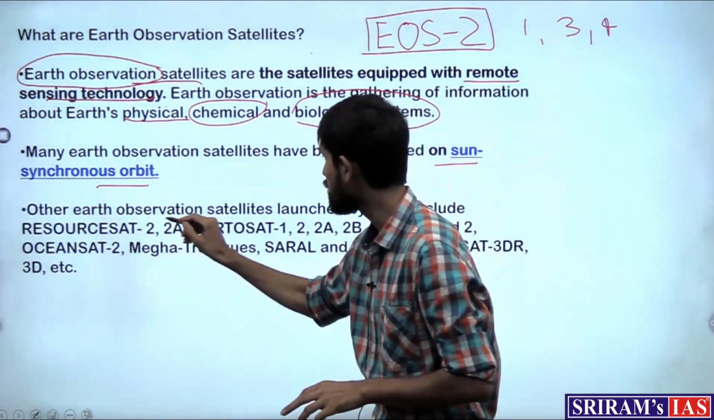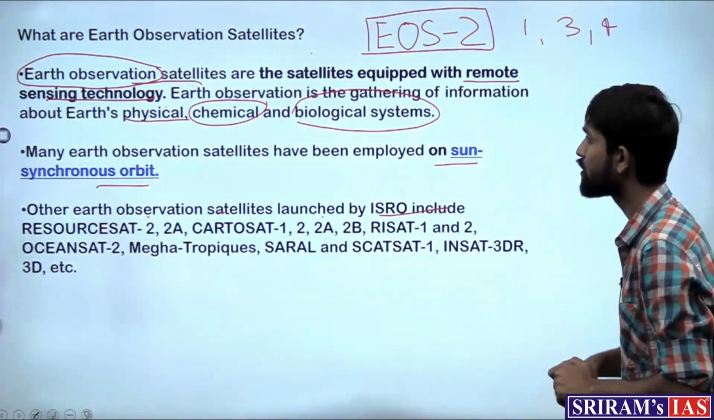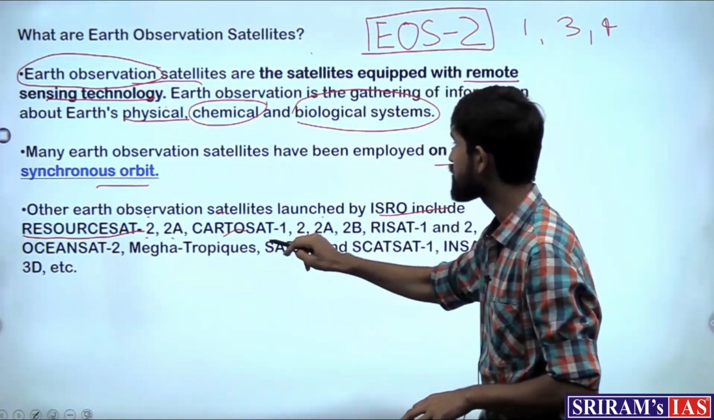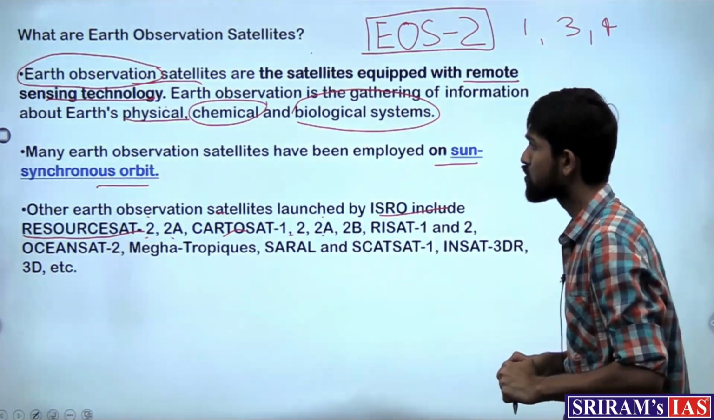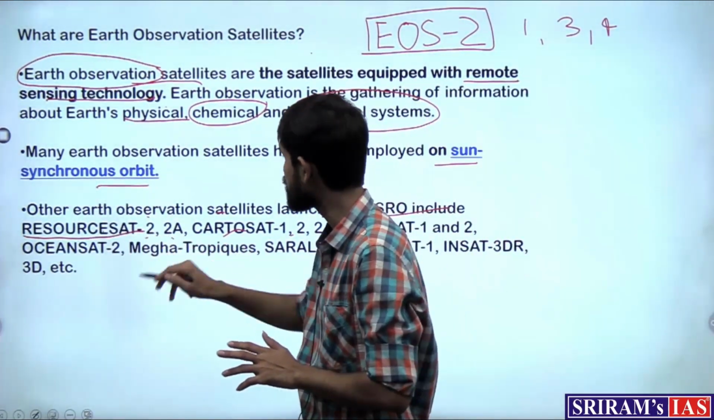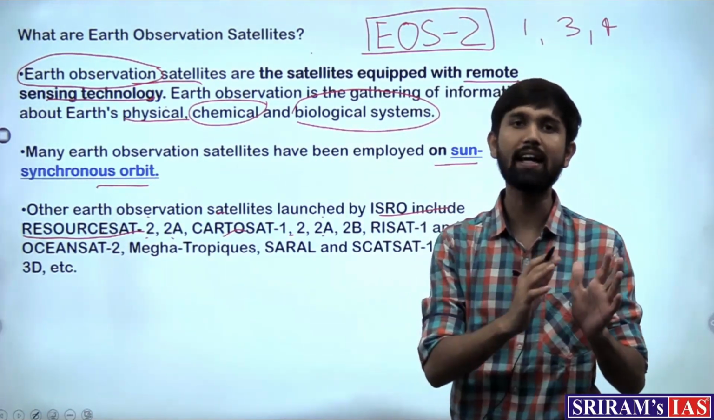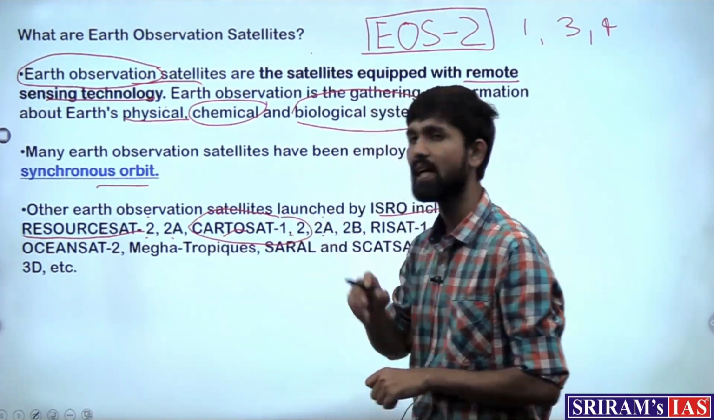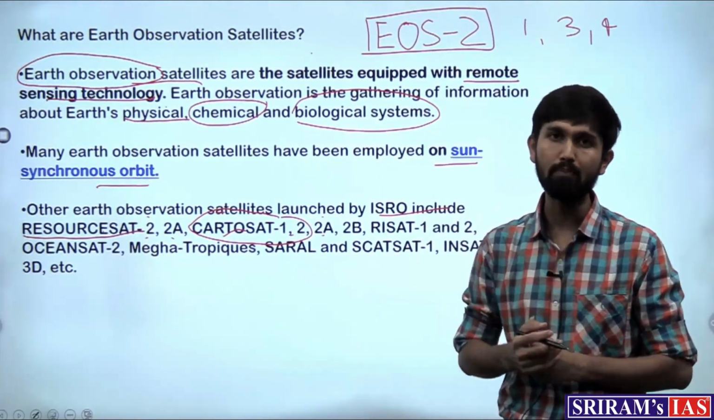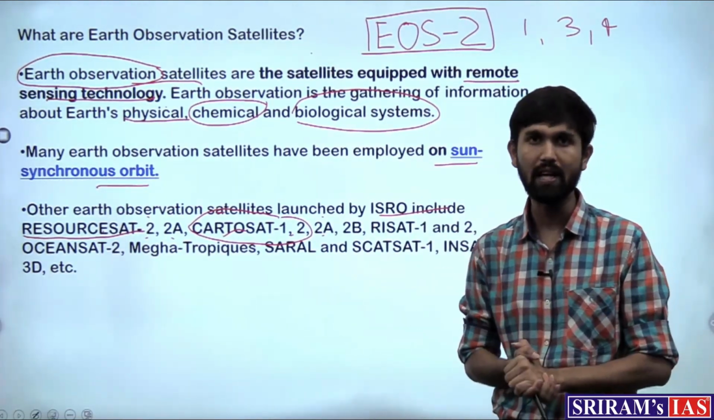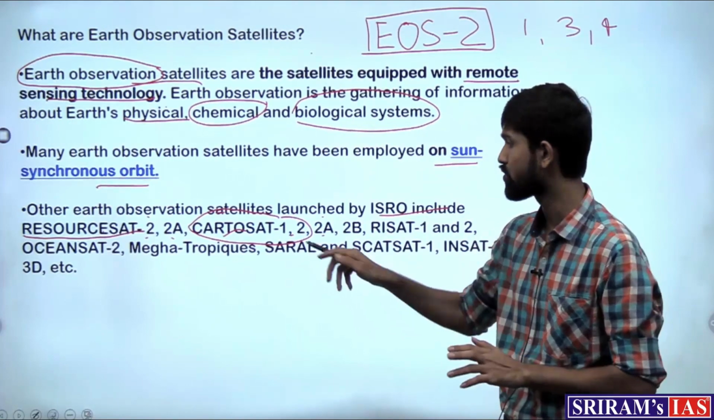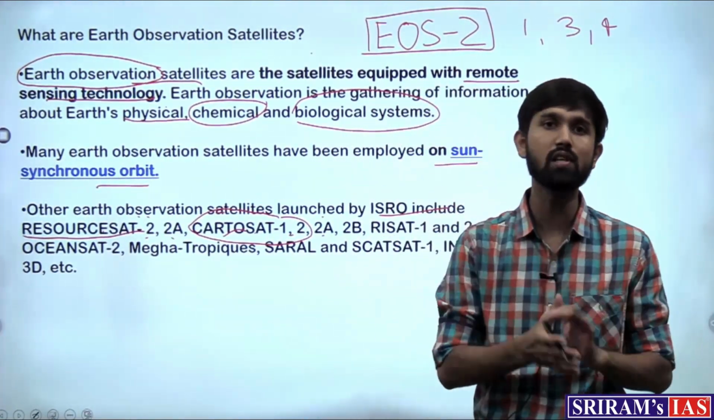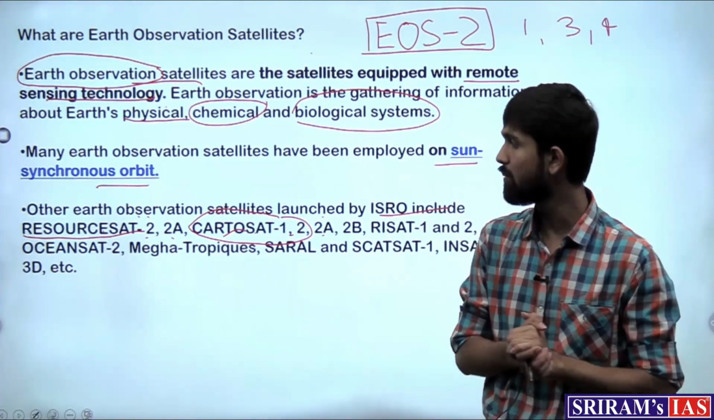And other Earth observation satellites launched by ISRO include ResourceSat 2 and 2A, CartoSat 1, 2, 2A. So these satellites which are named as ResourceSat or CartoSat, these are again, as I said, for different purposes. So CartoSat is a mapping satellite which would prepare maps of the Earth and other areas which ISRO wants. So this is for mapping. ResourceSat would map the resources of the Earth, especially based on India.